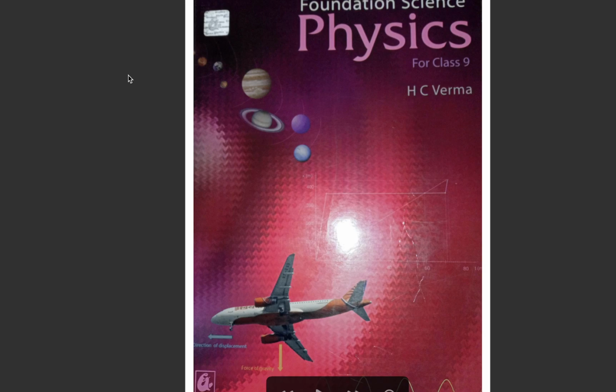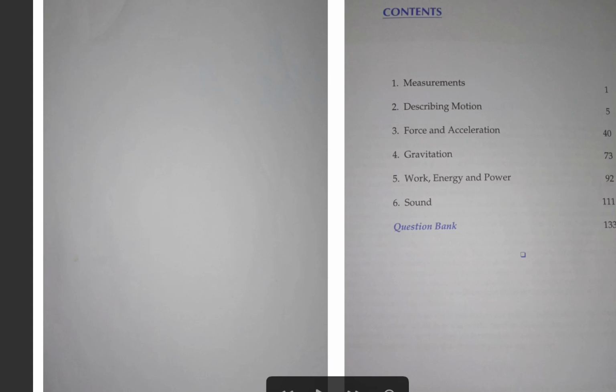Hello students, in this video we will solve the unsolved problems of S.C. Verma class 9th physics book. These are the contents of this book. The first chapter is measurement, but in the measurement chapter there are no unsolved problems given in this book. So we are starting from the second chapter, describing motion.